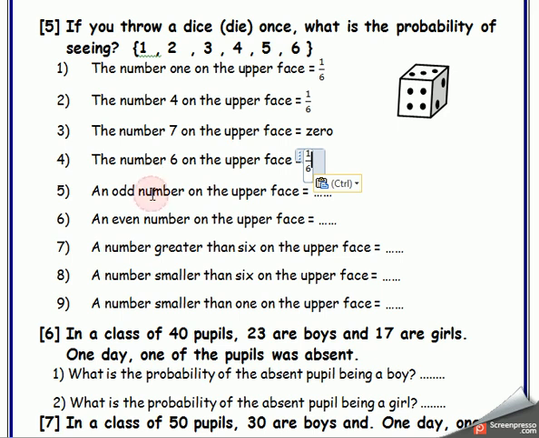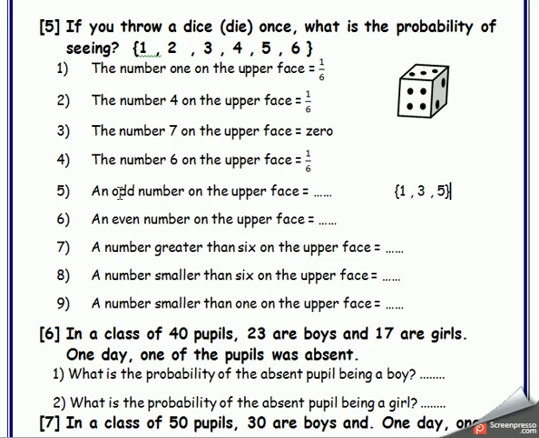Okay, attention with me. Now he wants an odd number on the upper face. What are the odd numbers here? Attention with me to write the odd numbers. I have 1. 1 is odd, so I should write 1. 2 is even, so I don't write it. 3 is odd, so I write 3. 4 is even. 5 is odd. Excellent. Is 6 odd? No. It is only 3 numbers.